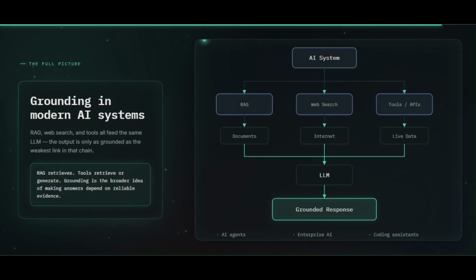And this brings us to the bigger picture. Modern AI systems can combine multiple grounding mechanisms. RAG can retrieve documents, web search can retrieve information from the internet, tools and APIs can provide live or structured data. All of these sources can feed information into the same LLM. But remember, the final answer is only as grounded as the weakest link in that chain. RAG retrieves, tools retrieve or generate. Grounding is the broader idea of making answers depend on reliable evidence. And that's the foundation behind many modern AI systems.